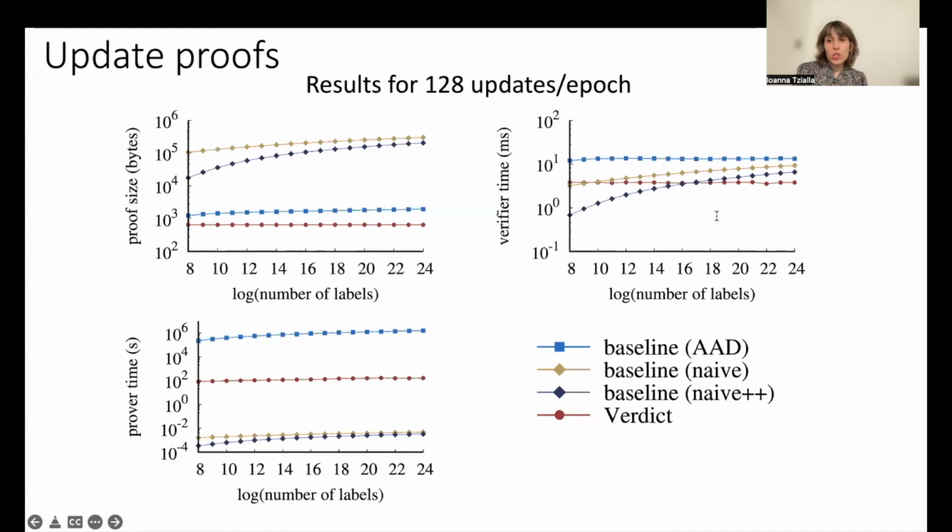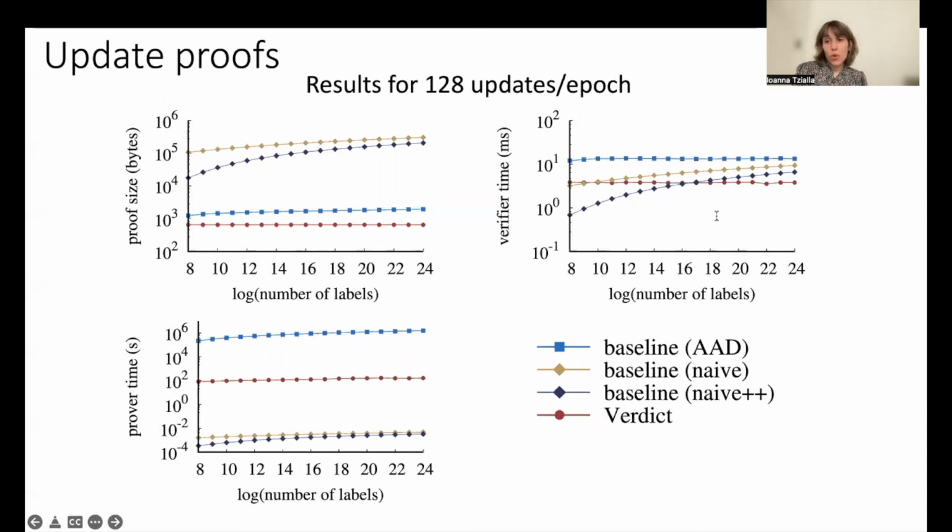Verdict has the smallest proof sizes among all systems. They are constant sized and amount to 651 bytes. The verifier is also constant and runs in 4 milliseconds. It is faster than all systems for dictionaries with more than 65,000 labels. Generating update proofs under Verdict takes around 70 seconds.